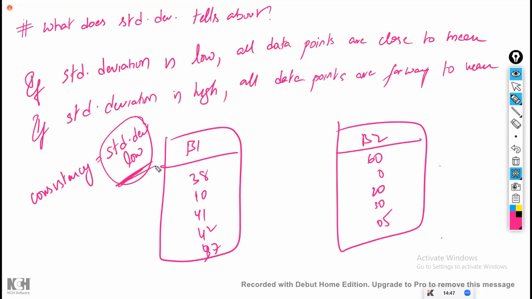For example, in my class, I have kept a test. If all the students are very close to the average value, say the average score in the class is 70, and all the students are lying between 60 to 80 only, the range is very low. Okay, all the students are lying between 60 to 80 only. Now, this is a good batch.